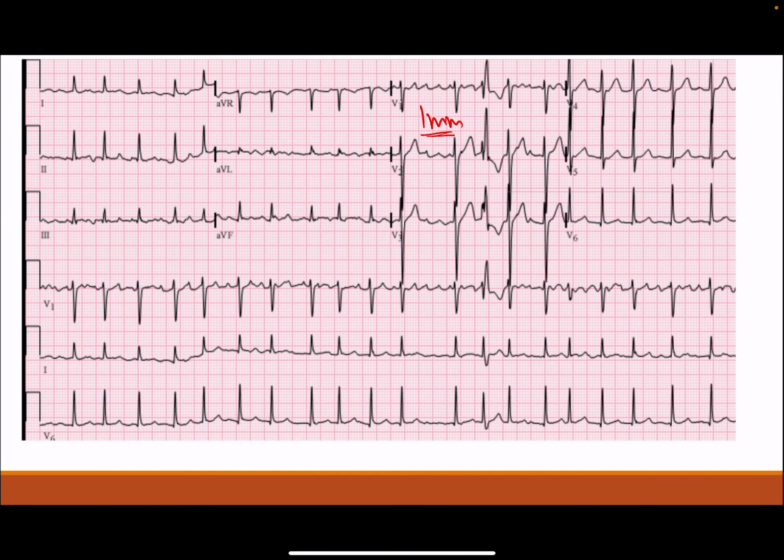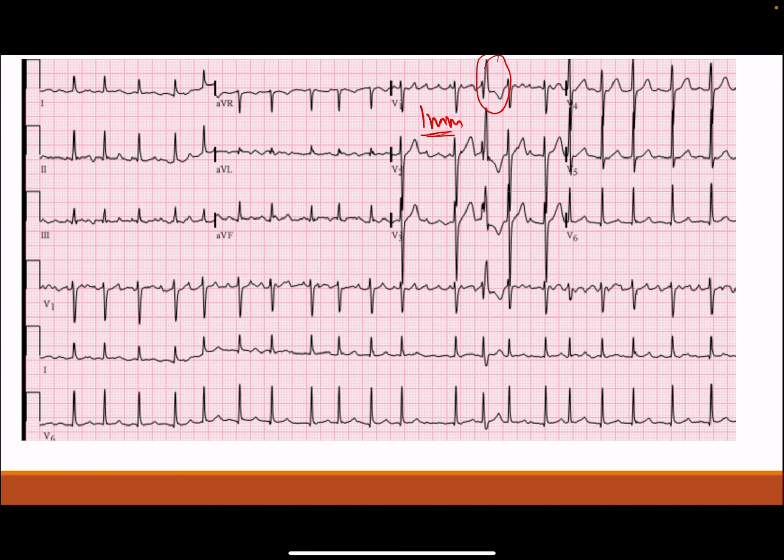Next time when you see atrial fibrillation, you should not just say this is an atrial fibrillation ECG. Always comment on the fibrillatory waves: is it coarse AF or fine AF? And also what else you are seeing in this ECG. You are also seeing an Ashman's beat.